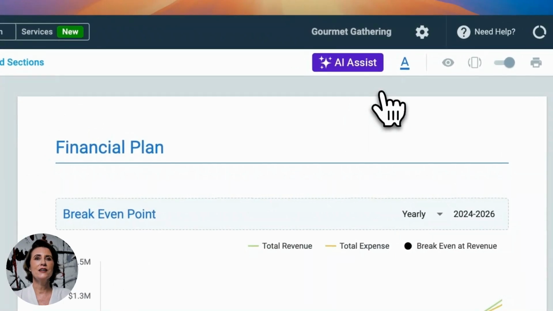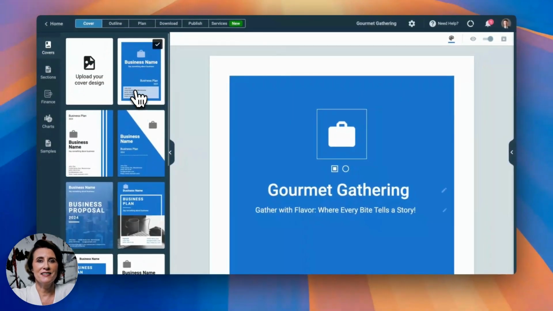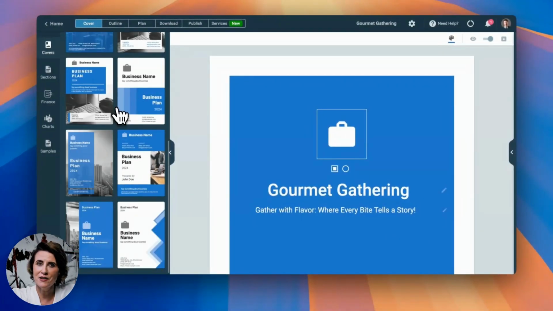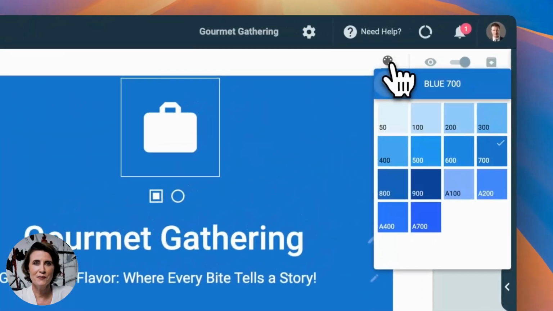Now, we can choose our custom cover page from the cover section. We have also prepared a set of cover page templates. From there, you can select any cover page that is suitable for your business, and you can even select your brand color for your cover page.